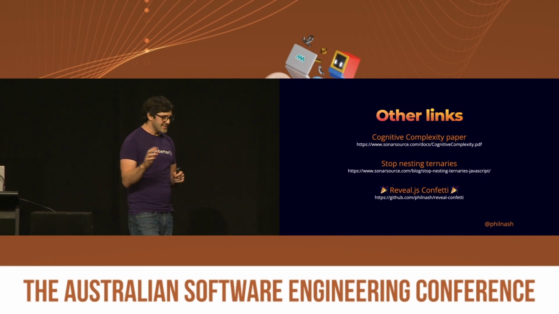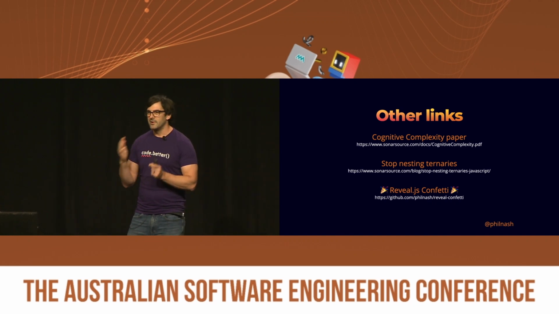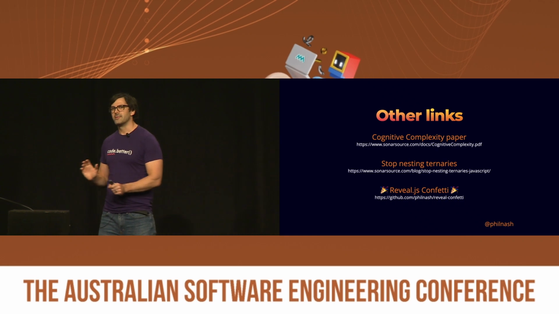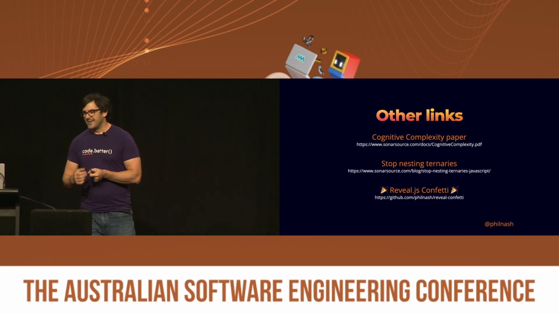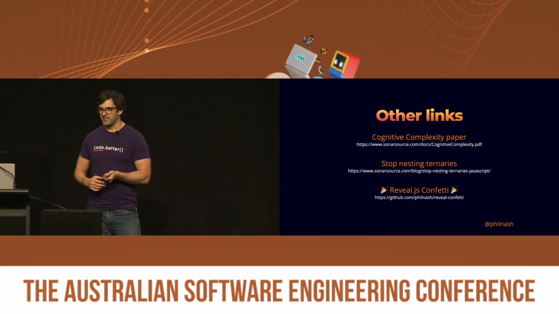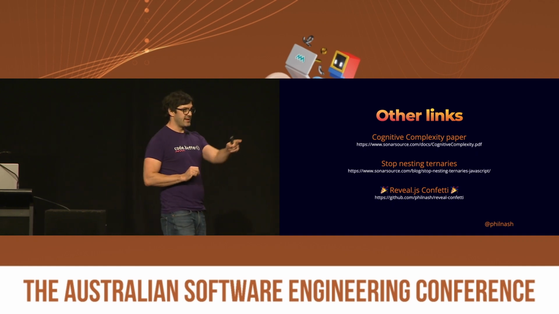And then, as I said, I absolutely recommend reading the cognitive complexity paper. It's not a very long read. It is a lot about Java rather than JavaScript, but most of the patterns hold up the same. And it's really useful to understand some of the more intricacies which I didn't go into depth with here. There's my blog post on nesting ternaries, read it.